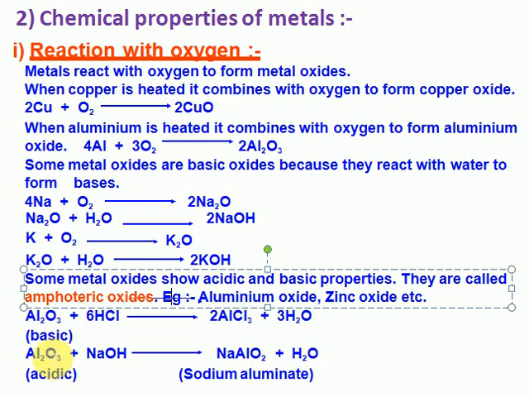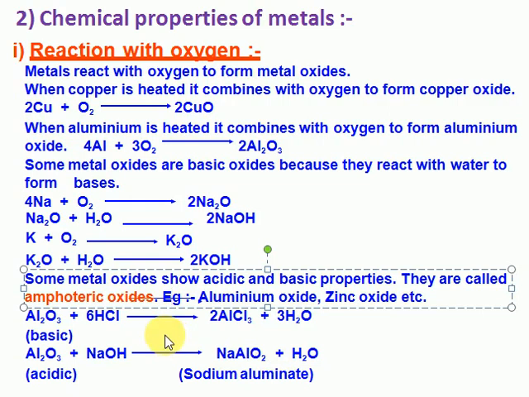Clear? Now, aluminum oxide reacting as a base, with sodium hydroxide, forms sodium meta-aluminate. Sodium meta-aluminate is a salt, NaAlO2. Remember, aluminum valence is 3 and sodium valence is 1, so the total positive charge is 4. Oxygen valence is -2, so two oxygen atoms give -4. So +4 and -4 form a salt. Don't forget to write the correct formula.